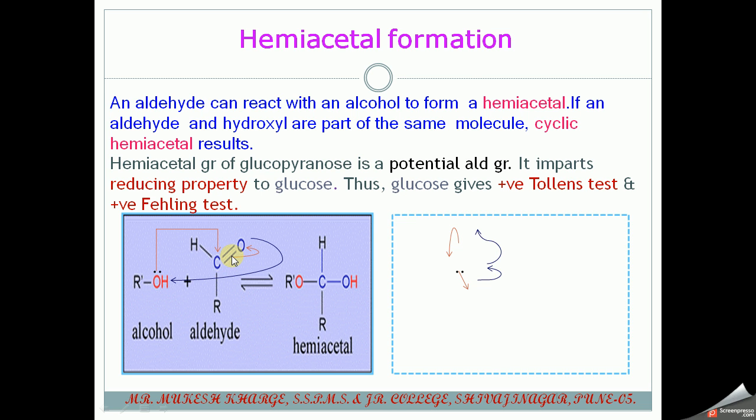To make it tetravalent again, in the carbon-oxygen double bond, one electron pair goes to oxygen and oxygen becomes negatively charged. It will accept the hydrogen from the OH group of the alcohol. So we get the compound ROCHROH, and this compound is known as a hemiacetal.